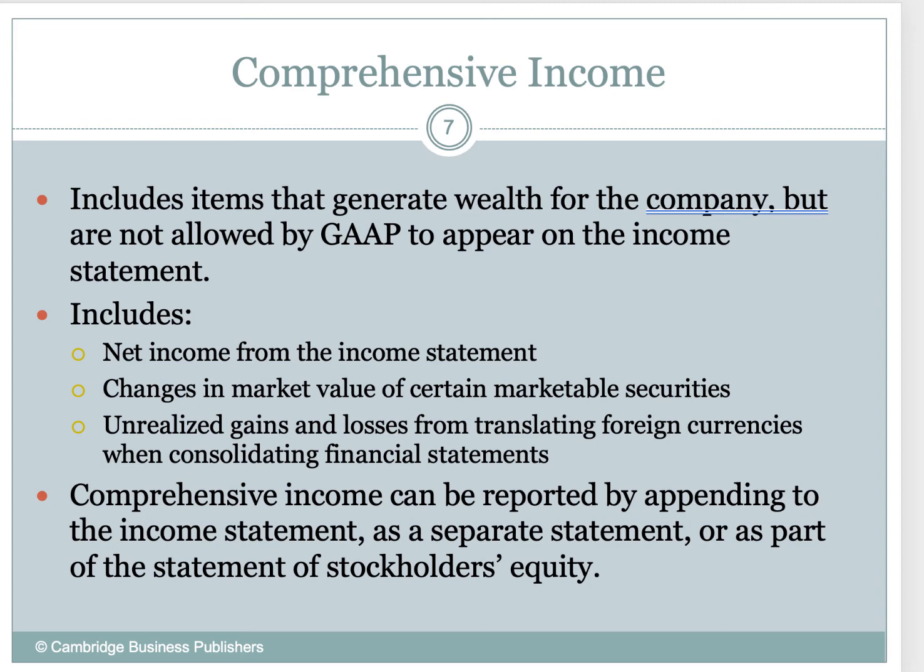But GAAP says you shouldn't put these on your income statement, okay? So what are we talking about? Well, we have net income from the income statement, changes in market values of certain marketable securities, any unrealized gains or losses, right, that we have from